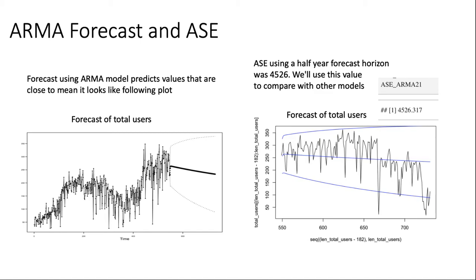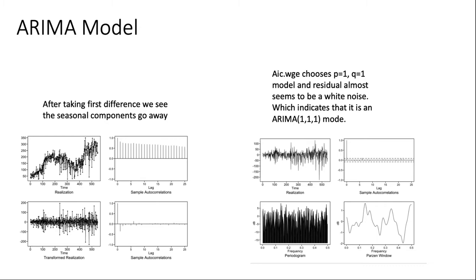We can see the slow decay to the mean, as we would expect from an ARMA model. Our ASE was 4,526. This is the benchmark we will be using to compare to our other models. We tried modeling an ARIMA model next. I would like to take a moment here to say that we tried an ARIMA model with yearly seasonality as well, but the results were so similar to the ARIMA that we chose to just represent the ARIMA model. For the curious, our seasonal ARIMA model can be found in the R Markdown file.